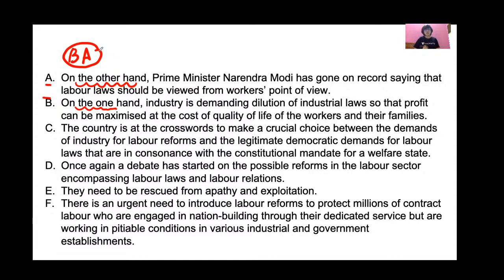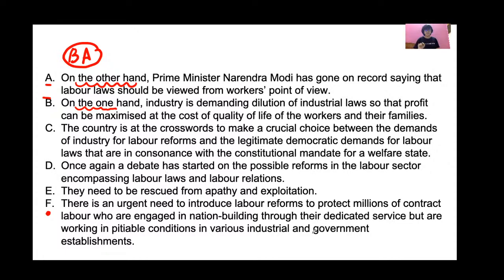Okay. After that, if you look at sentence F, there is an urgent need to introduce labor reforms to protect millions of contract labor who are engaged in nation building through their dedicated service but are working in pitiable conditions in various industrial and government establishments.